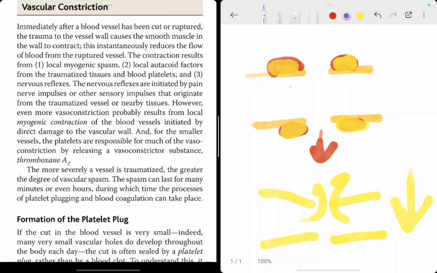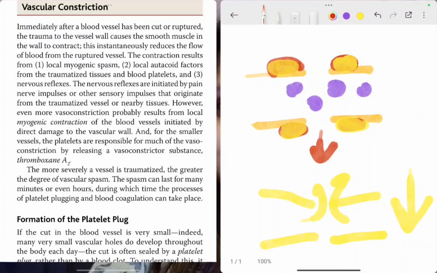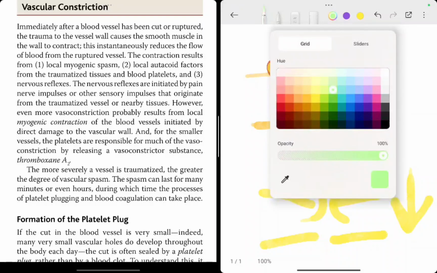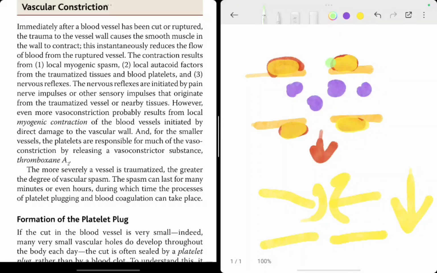Now, inside the blood vessel, we have these platelets, and they release certain autocoid factors, which also help in vascular constriction. The third mechanism is, there are certain nerve endings in these blood vessels, which will get stimulated.